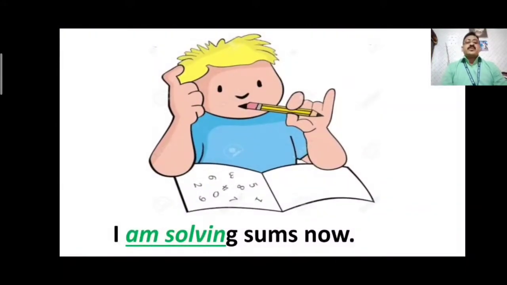I am solving some now. You can see I is singular. As we can say, it is a pronoun which we generally use as plural form. But in present continuous tense, I is the only pronoun where am is added to it.